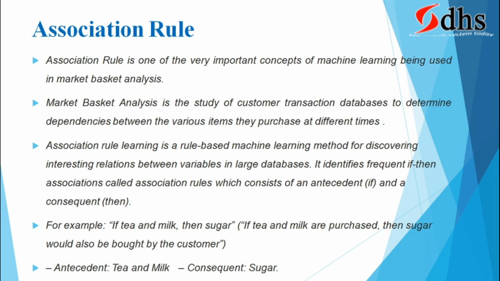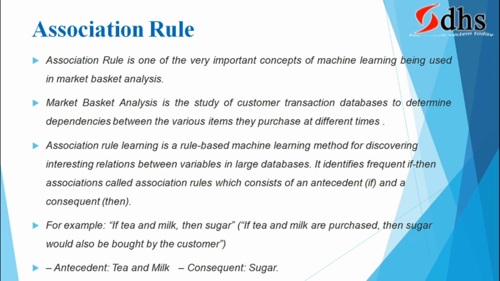It identifies frequent if-then associations called association rules, which consist of an antecedent and a consequent. Antecedent means it is the beginning, and the consequent means the follower. If it happens, then it will happen, like that. Now heavy wind is blowing, it is cloudy, then rain will come. Like that we will say, that is called antecedent and consequent.